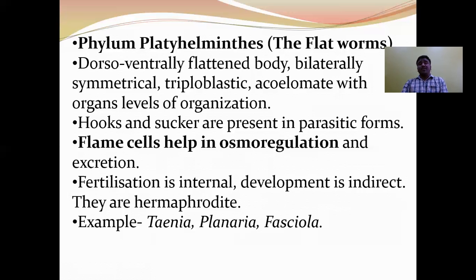And a characteristic feature of platyhelminths is the presence of flame cells, which help in osmoregulation and excretion. The function of flame cells is osmoregulation and excretion. The fertilization is internal, the development is indirect. Many larval stages will be present, such as redia, cercaria, metacercaria, and these are also hermaphrodite organisms. Examples: Taenia solium, Planaria, Fasciola hepatica.